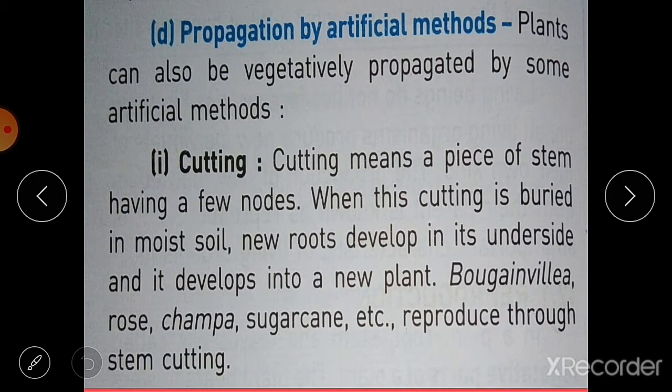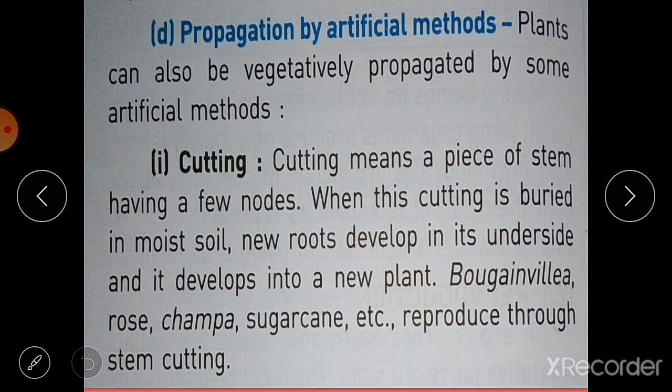Then propagation by artificial methods. So whatever methods we have seen just now, they are all the natural methods of vegetative propagation. There are some artificial methods of vegetative propagation, like cutting, layering and grafting. So we will read one by one. So first one is cutting.